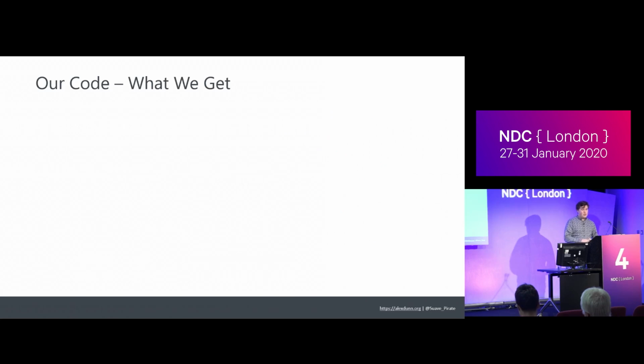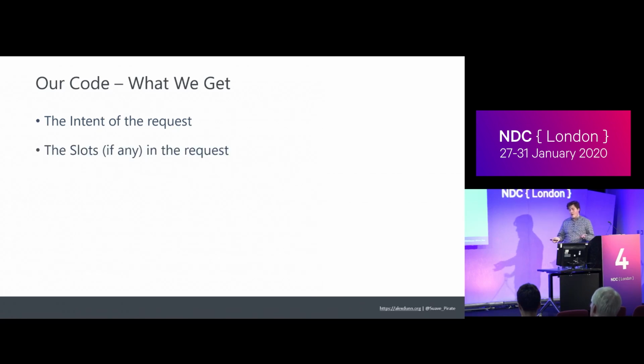So the stuff that we get sent is the actual intent, right? That's the first thing we need to start running that code to figure out our business logic. We get the slots if there are any. You can also just have intents that don't have slots. It's just the phrases. For example, the traditional help intent, if I just say help or what can I say or something like that, there's no values I need out of that. I just need to know that the user needs help.